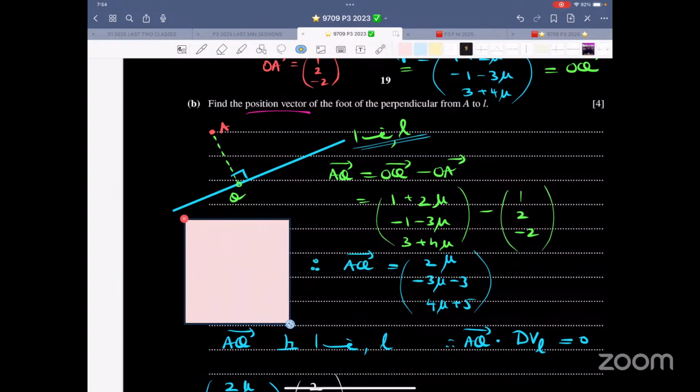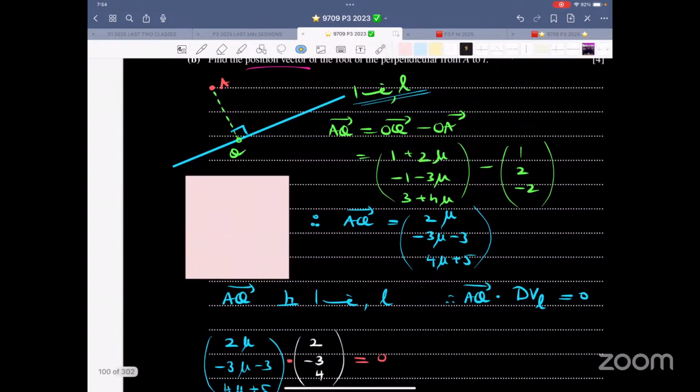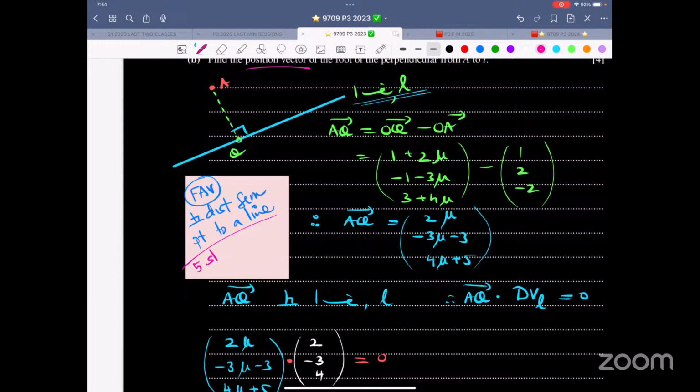Okay, so now this is my favorite. Let me write it over here. That is perpendicular distance from point to a line. It's a 5-step easy method. When you look at the mark scheme, there are different crazy ways of doing it. I just explained it in one single way, the 5-step method.